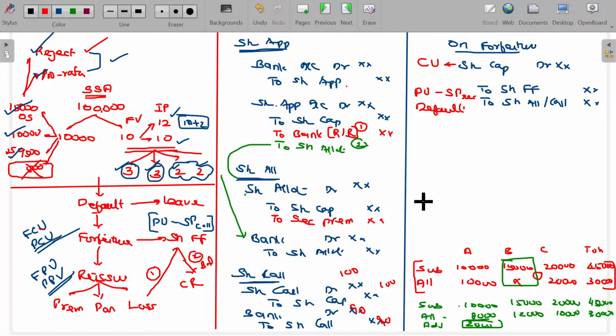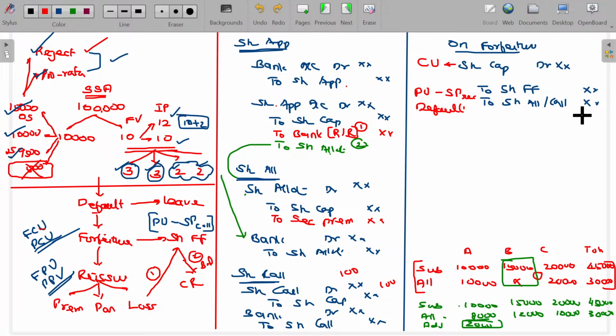So what is the journal entry for due for call money? Share call to share capital, we assume it is 100. The amount collected is only 90. Bank account debit to share call 90. Then share call debit side 100, credit side 90. 10 rupees remains in the debit side untallied. That is going to be reversed here. So if any due is there, that due will be credited here to share allotment or call.